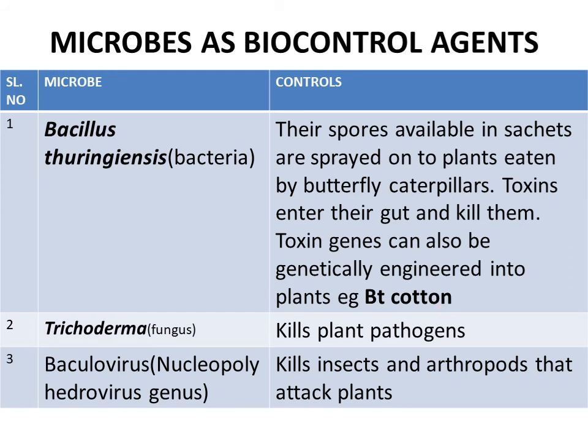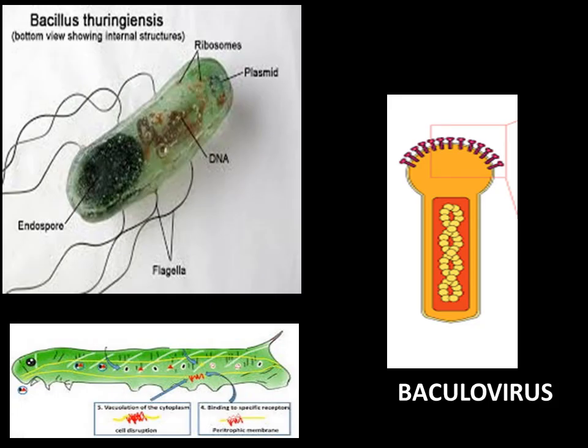Trichoderma is a fungus. They kill plant pathogens. Similarly, some viruses like baculovirus, belonging to the genus Nucleopolyhedrovirus, can kill insects and arthropods that attack the plants. So this is the endospore of Bacillus thuringiensis. Here, when it enters the caterpillar's gut, it will cause destruction of the membranes within and kill the caterpillar. This is the picture of a baculovirus.